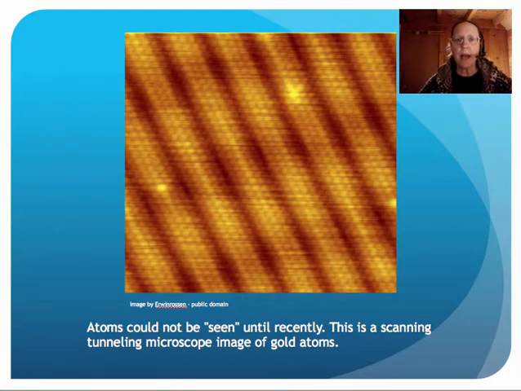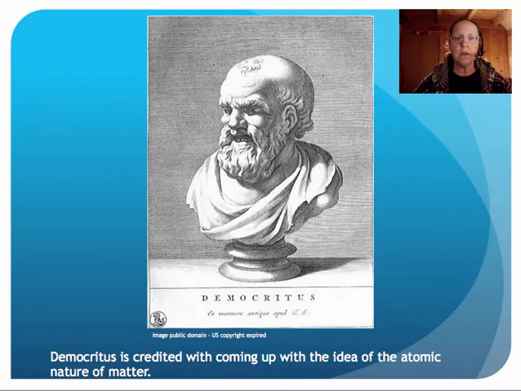So how do we know that atoms exist? How did we know before these new images? The Greek philosopher Democritus theorized that matter could be divided and divided until it reached the smallest particle. He called those indivisible bits atmos.